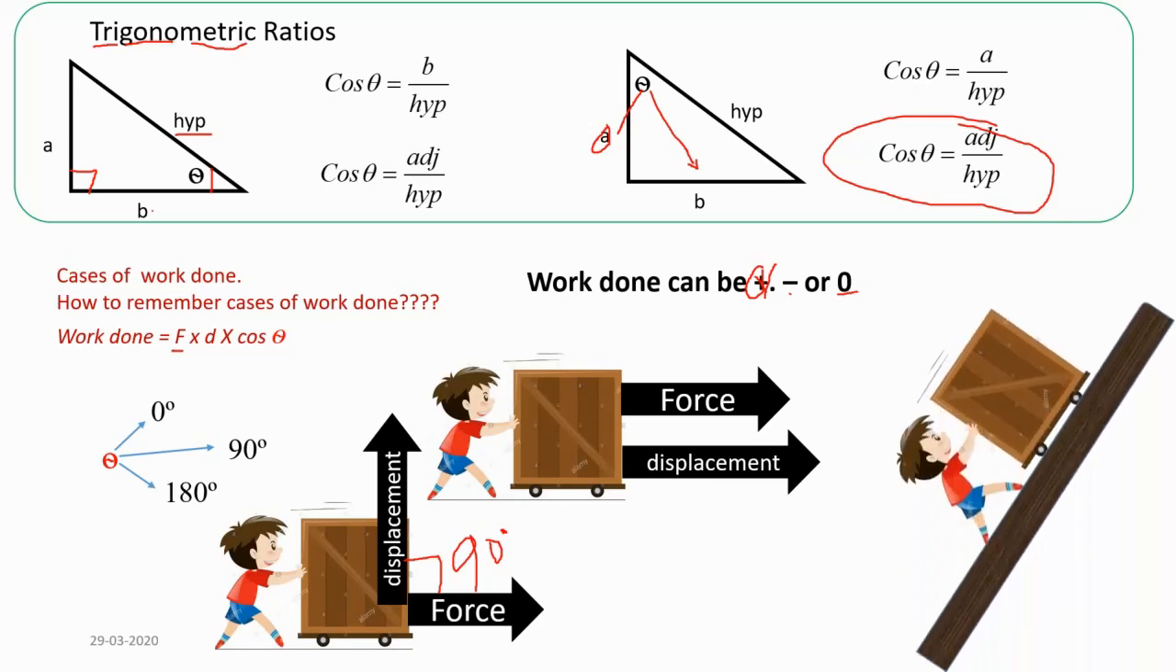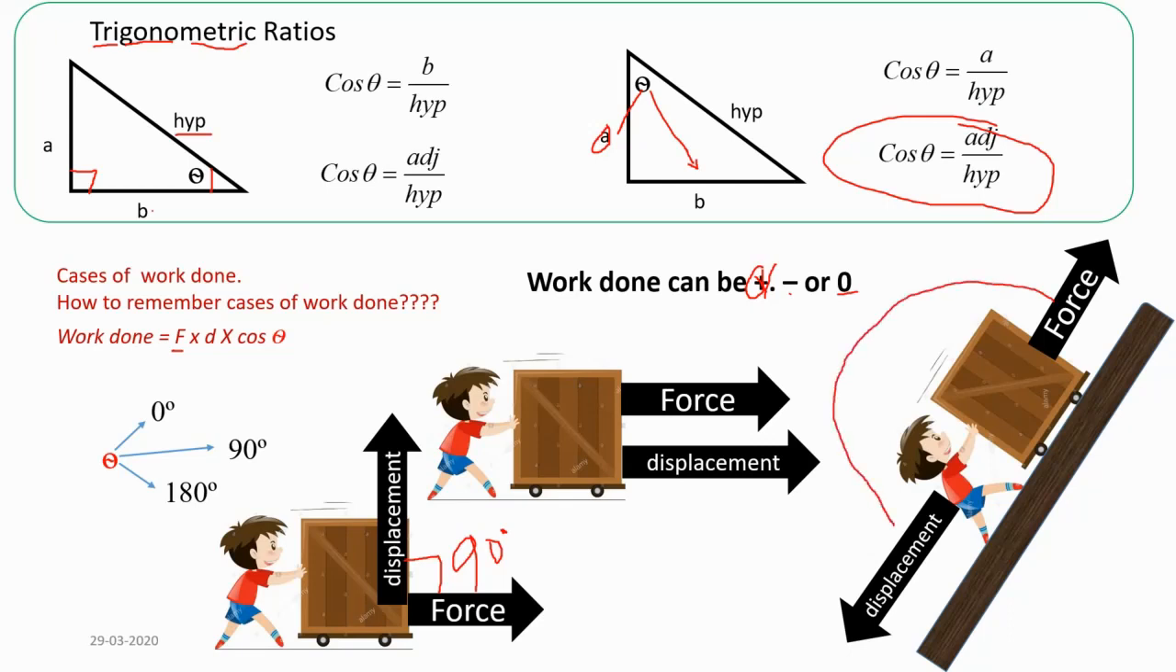Then the third case, or last case, we can also say it as a fifth case. You are applying force on an inclined plane. Suppose you are applying force upward, but because of the weight of the box, your box gets displaced towards the backside, in the opposite direction. You are applying force towards the x-axis, but your body gets displaced towards the other side. The angle between these two is 180 degrees.